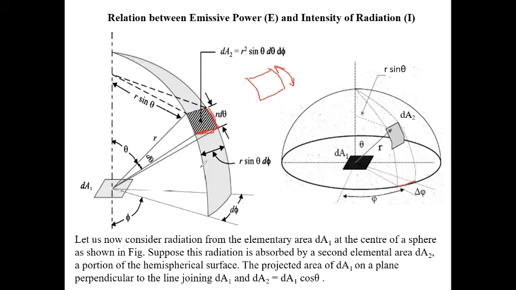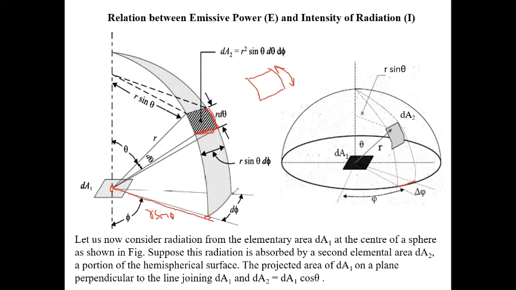So how do we calculate the distance from the center point? If this is theta, and this is r, then the vertical component will be r cos theta and the horizontal component will be r sin theta. Clear? So this distance will be r sin theta.